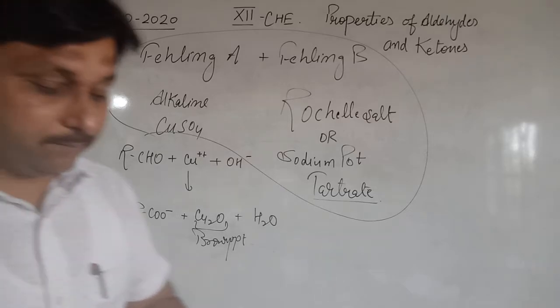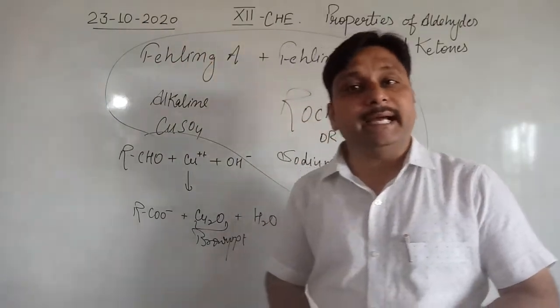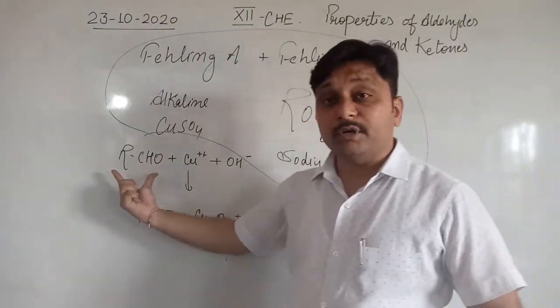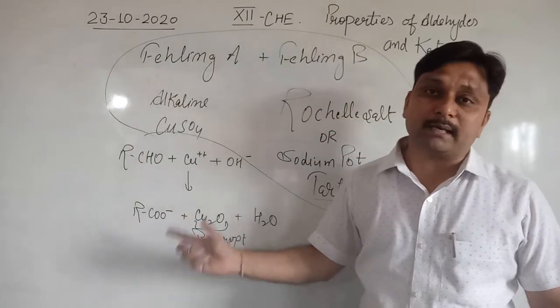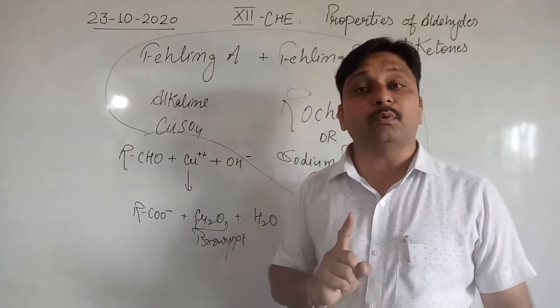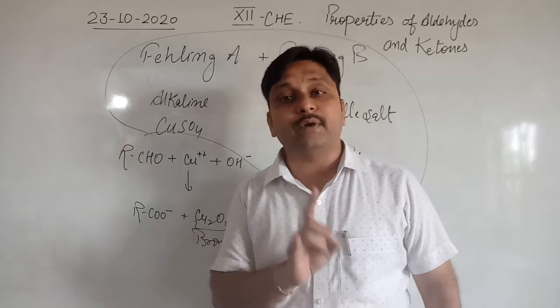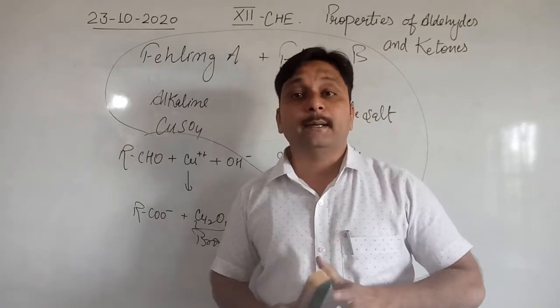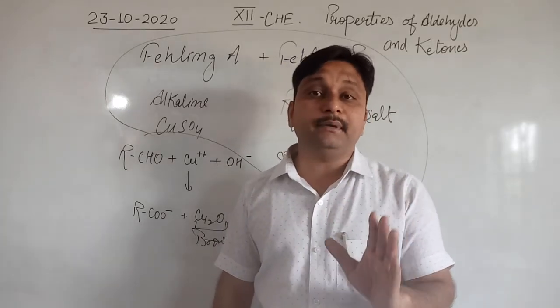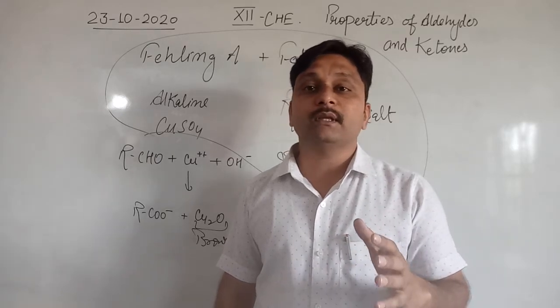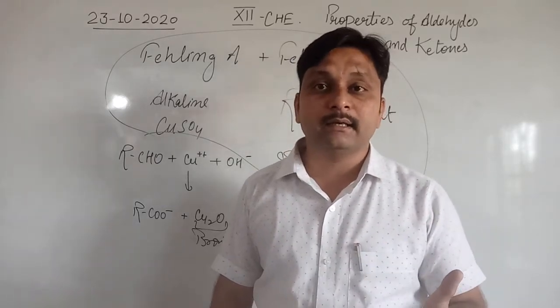So ultimately we can say that any aldehyde can easily convert into carboxylate ion or the carboxylic acid in presence of the Cu2+ ion donated by Fehling solution, but benzaldehyde can't be oxidized into benzoic acid.